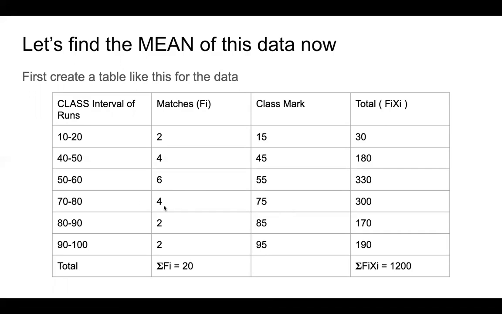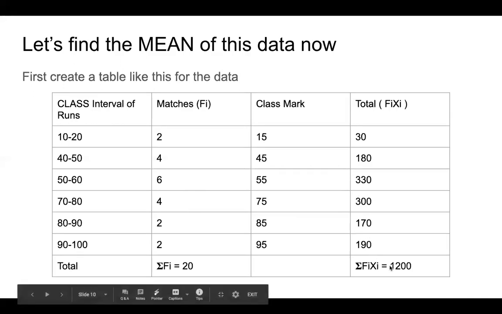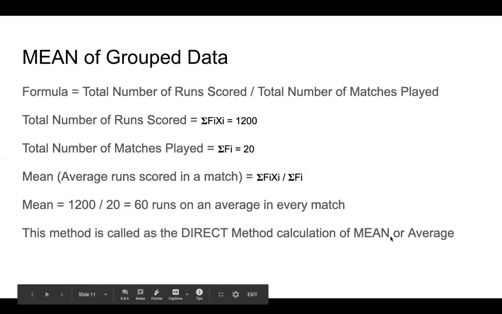Okay, so in 4 matches he scored between 70 to 80 runs. So right now we have just taken 75 as the class mark. So we are saying that in every match, in those 4 matches, he scored 75 runs. So a total of 300 runs. So what is the total now? Final total is 1,200. So what is the final mean?